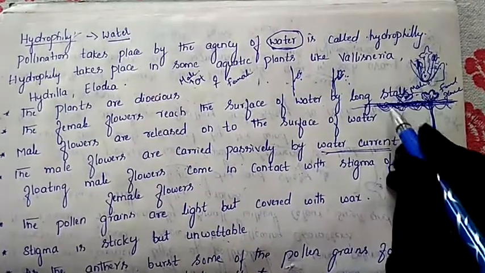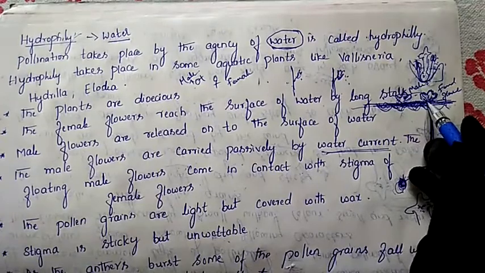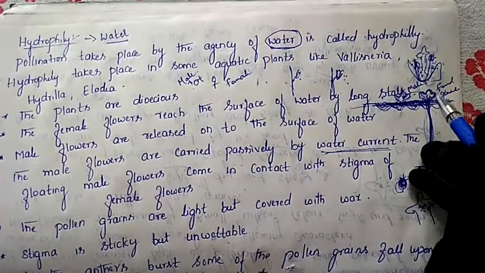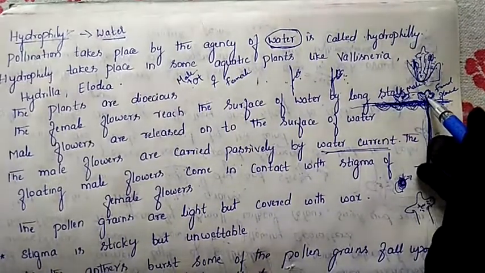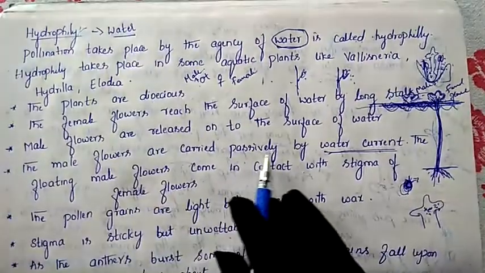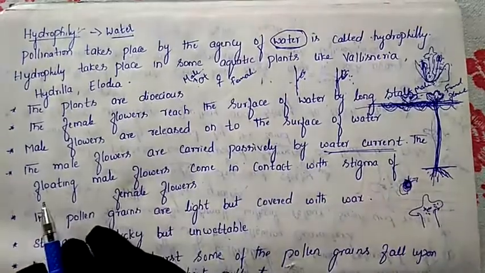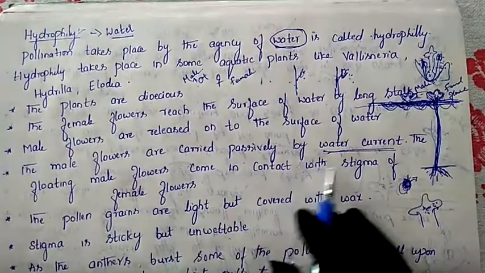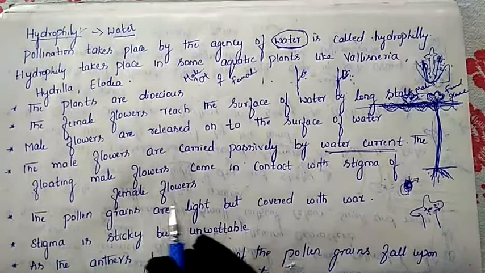So due to that, the male flower easily floats on the surface of the water and reaches the stigma of the female flower, and it will help in pollination. That's why male flowers are carried passively by the water current, and the floating male flowers come in contact with the stigma of the female flower.